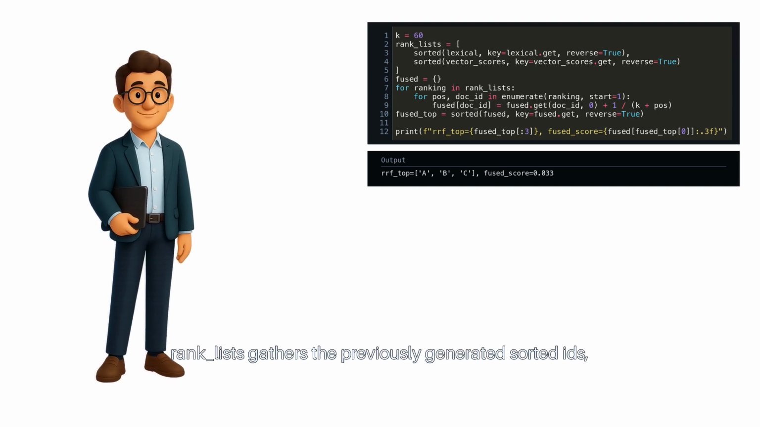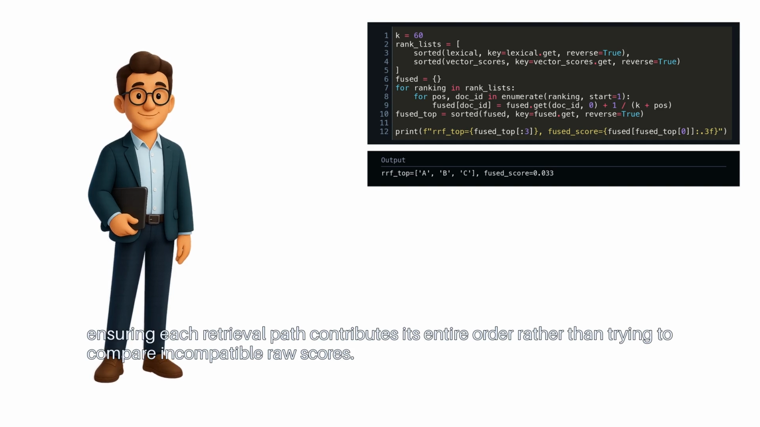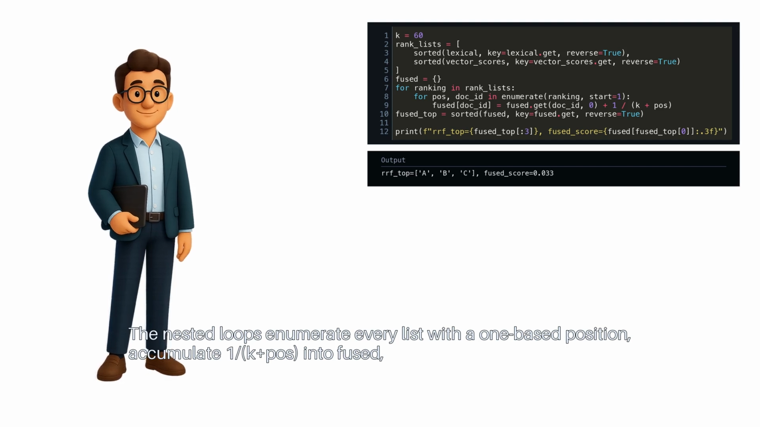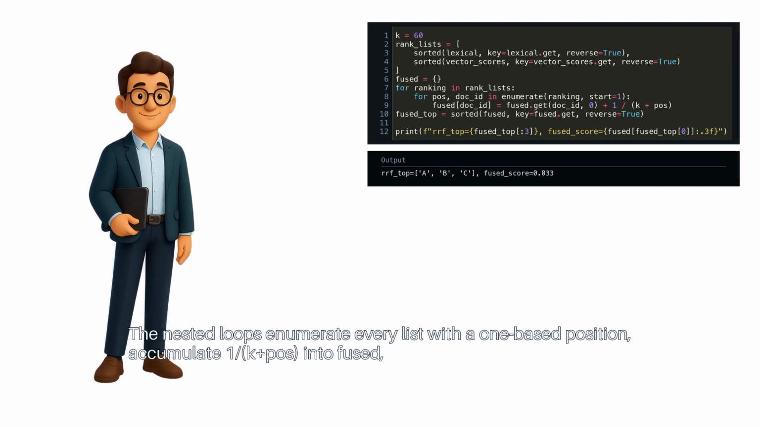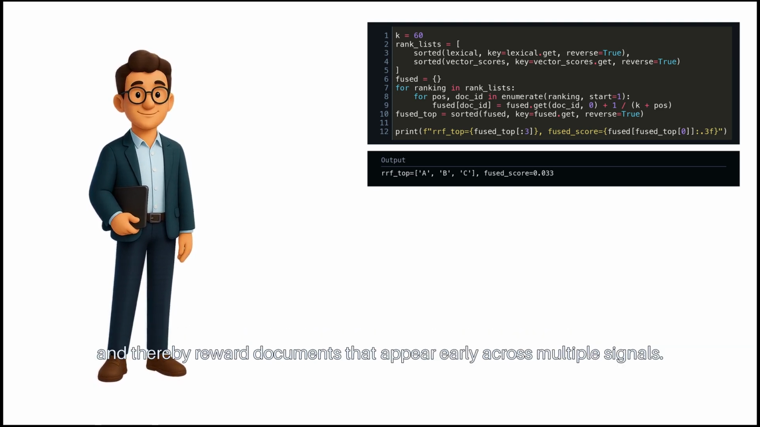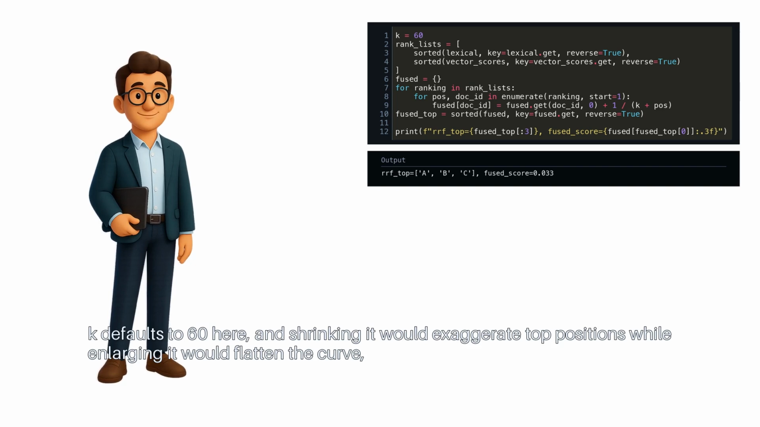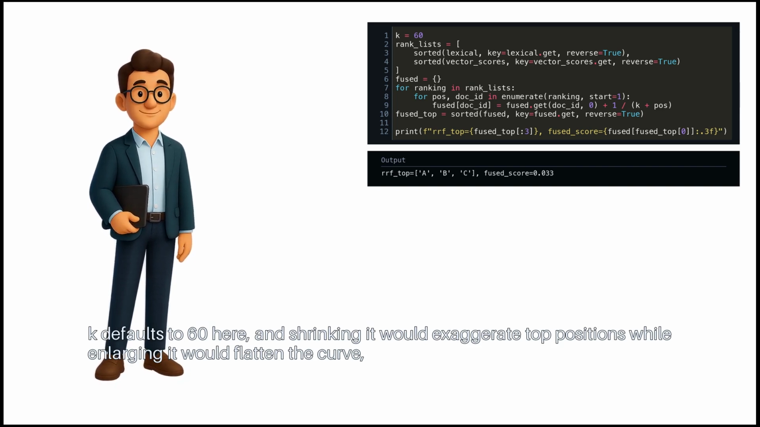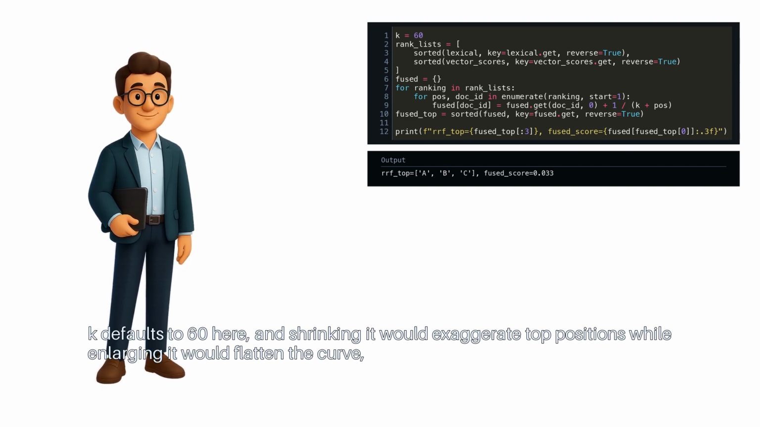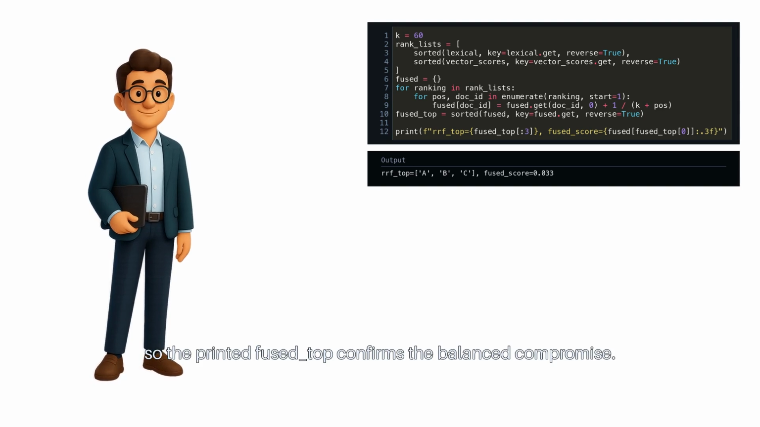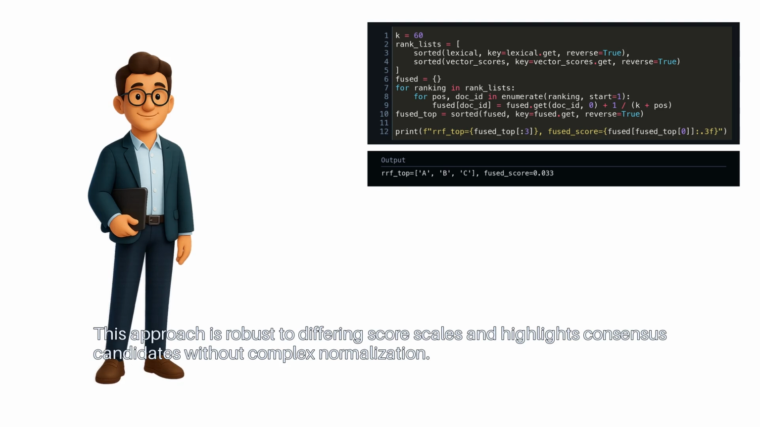Rank lists gathers the previously generated sorted IDs, ensuring each retrieval path contributes its entire order, rather than trying to compare incompatible raw scores. The nested loops enumerate every list with a 1-based position, accumulate 1 over k plus pos into fused, and thereby reward documents that appear early across multiple signals. K defaults to 60 here, and shrinking it would exaggerate top positions, while enlarging it would flatten the curve. So the printed fuse top confirms the balanced compromise. This approach is robust to differing score scales and highlights consensus candidates without complex normalization.